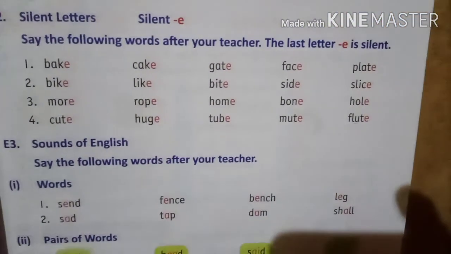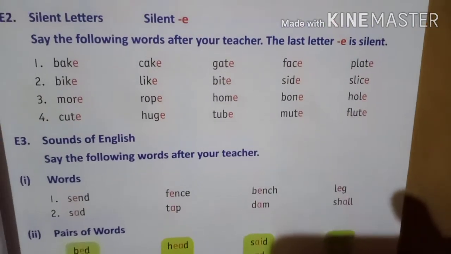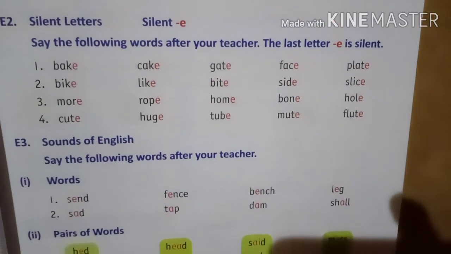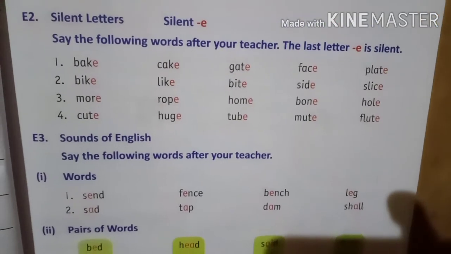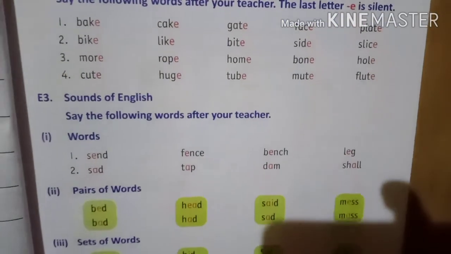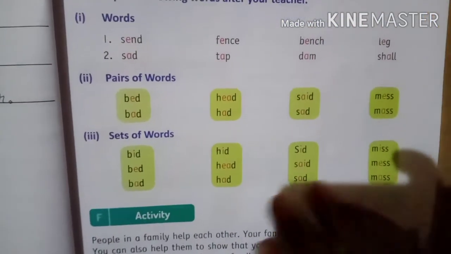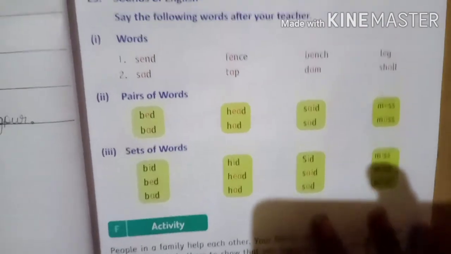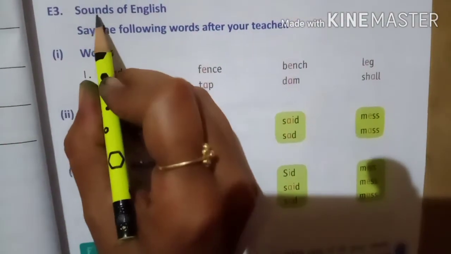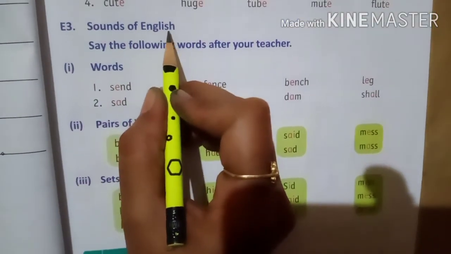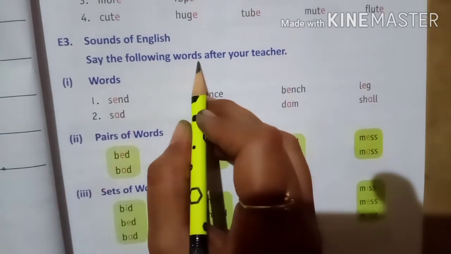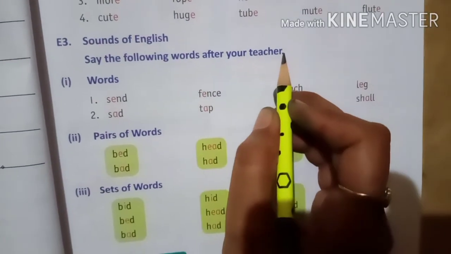See, in these words the letter E is a silent letter. Okay. Next, E3, sounds of English.